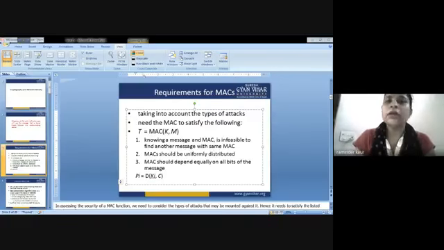So consider the algorithm that we are going to use for the MAC. I am giving you the example.